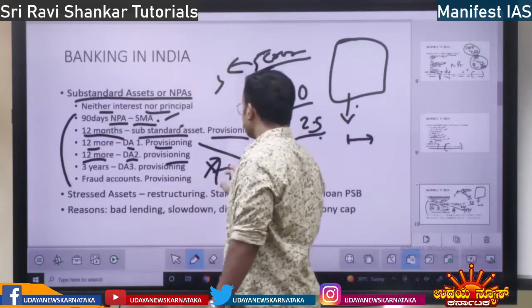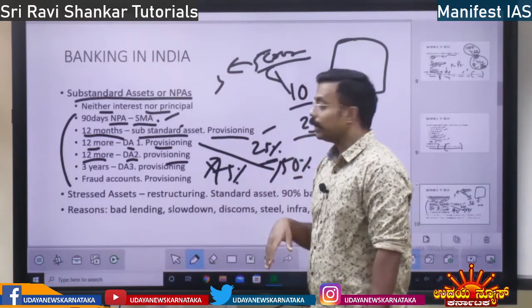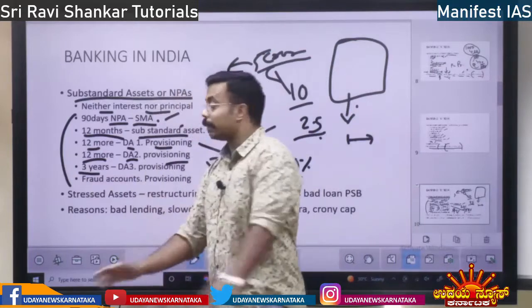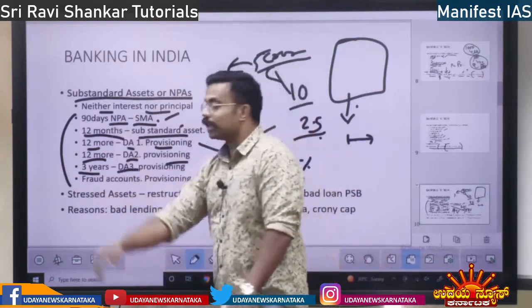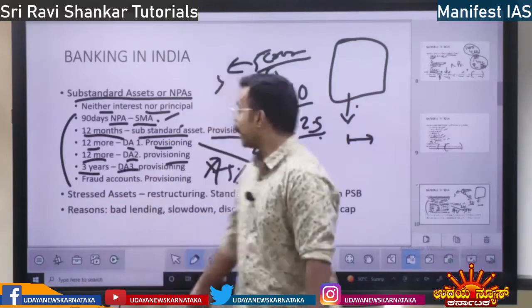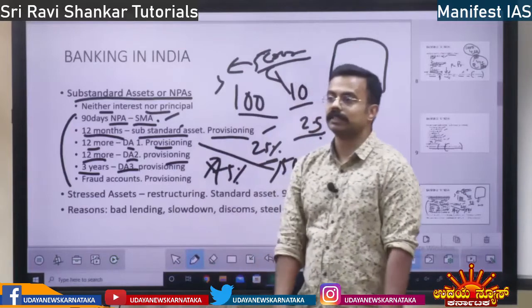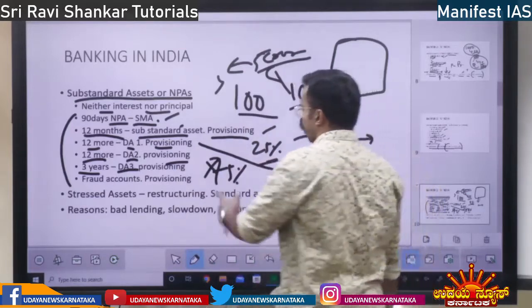So let us take 75%. 7 crore they set aside. Then after that, when 3 years are completed, it will be called DA3. Then the bank has to set aside the full 100%. 10 crore they have to set aside. So this is called DA3, and there is provisioning there.